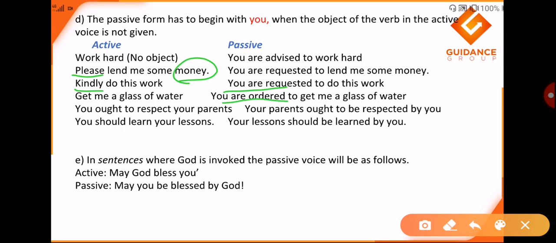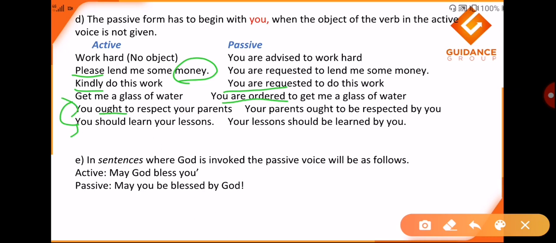You ought to respect your parents. Now ought represents moral obligations. Hence your parents ought to be respected by you. You should learn your lessons. Your lessons should be learned by you. These two were simple sentences pertaining to simple rules.